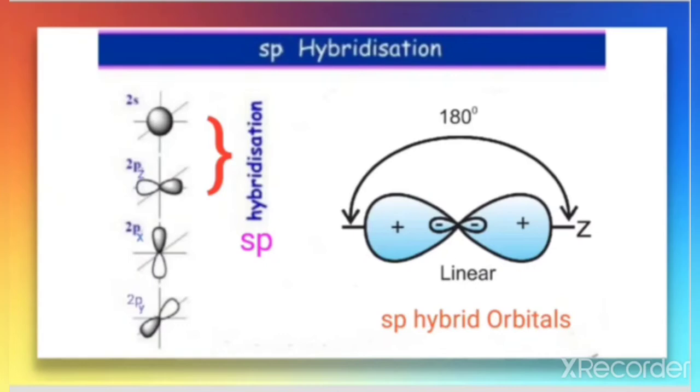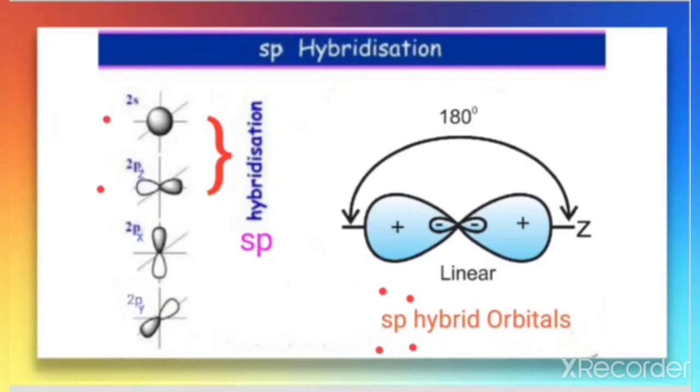So the geometry for sp hybridization is linear. That is the case of sp hybrid orbitals. Once again, one s and one p are combining, so sp.